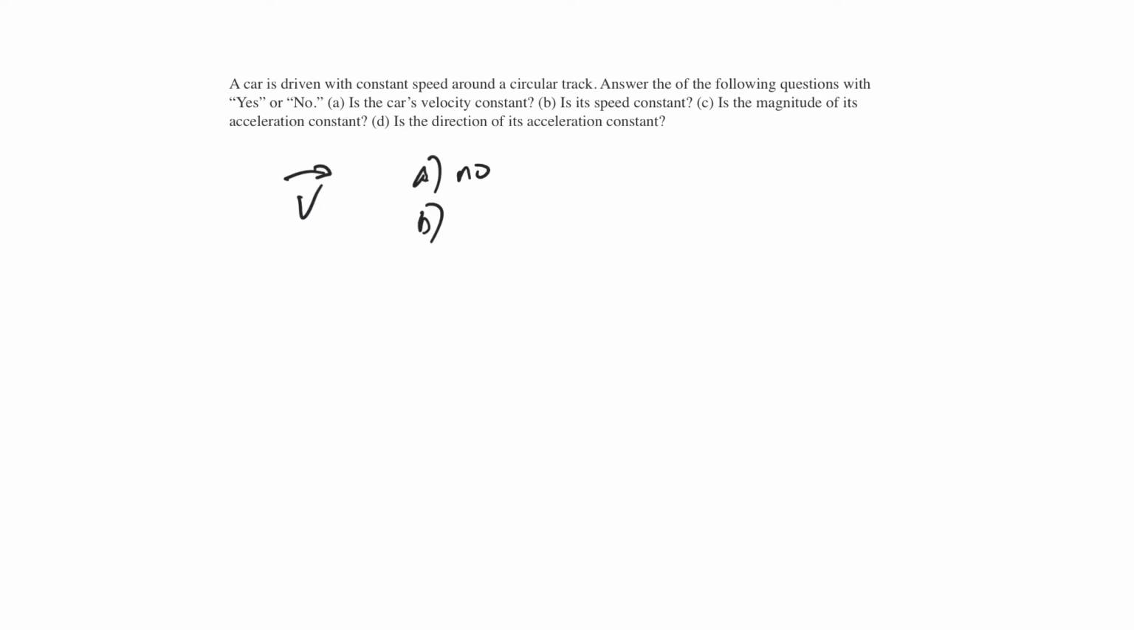What about B? Is its speed constant? Well, it said that its speed was constant, so I assume that yes, it's constant. How about C? The magnitude of its acceleration. Well, acceleration is going to equal the square of the velocity of the car divided by the radius of the circle. And that doesn't change, so that's going to be constant.